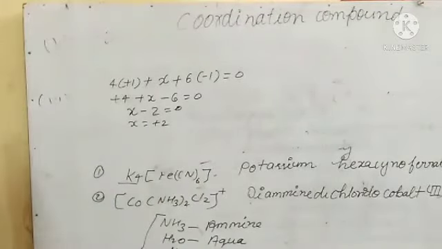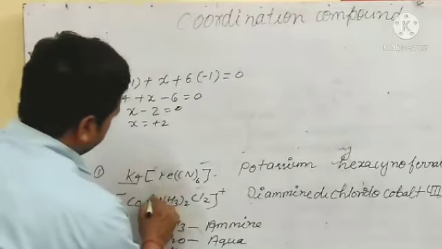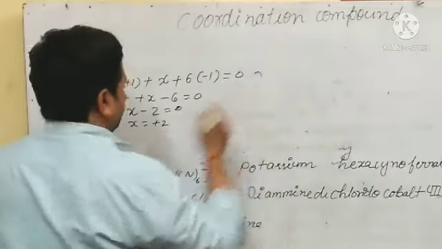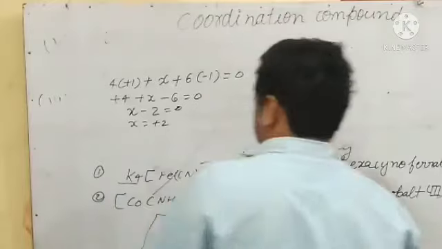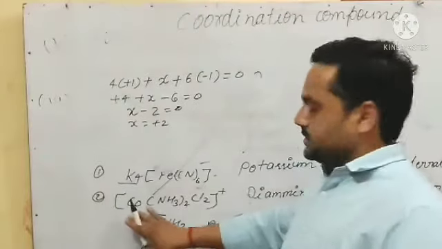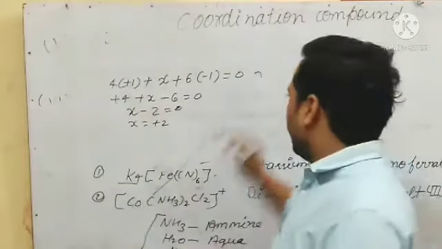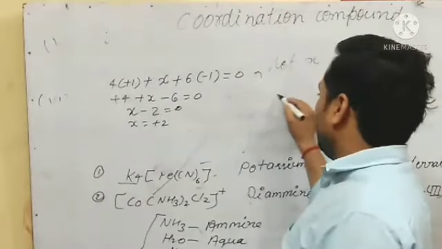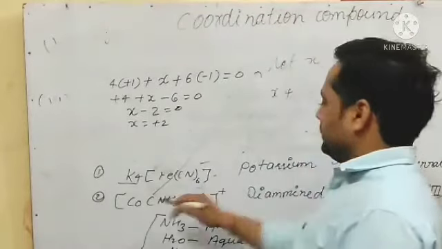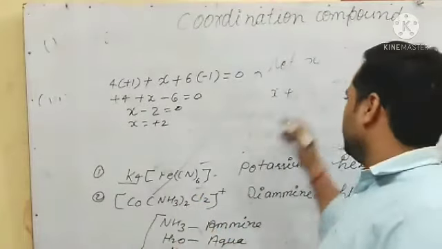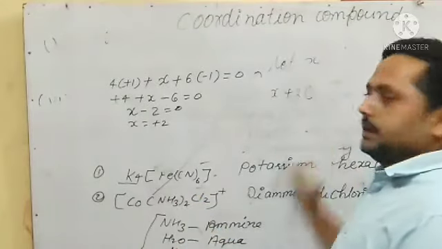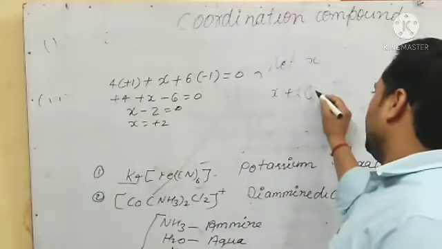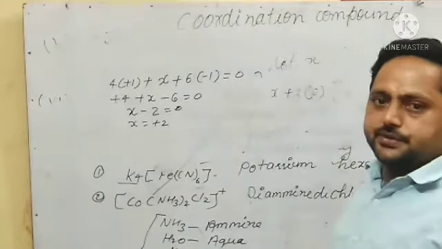Okay, children. In this case, what will be the oxidation state? Let us calculate. Let the oxidation state of this be x. x plus how many NH3 are there? 2. So we write 2, and NH3 is a neutral molecule, so its oxidation state is 0.